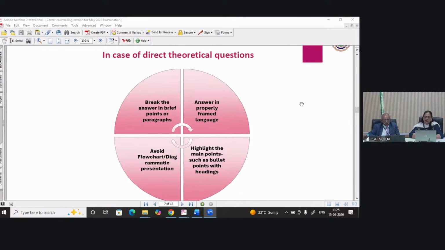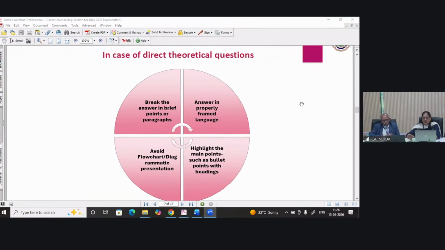For direct theoretical questions, please do not give your answer in flowchart form. Don't use abbreviations. Write in proper, framed, technical language. You need not write it word by word, but you can write in your own words, using key terms and technical terms, right?